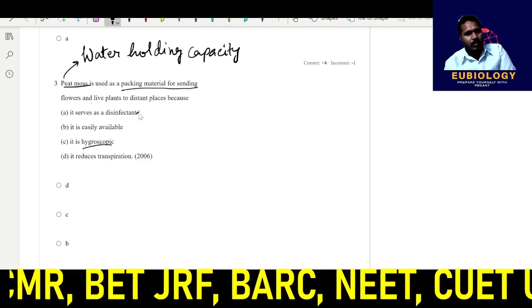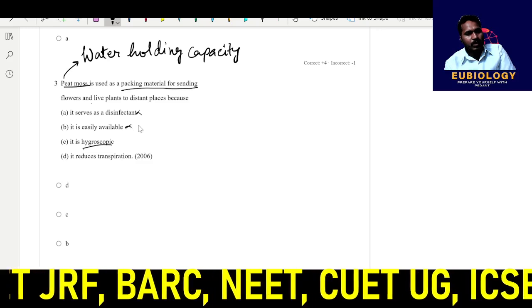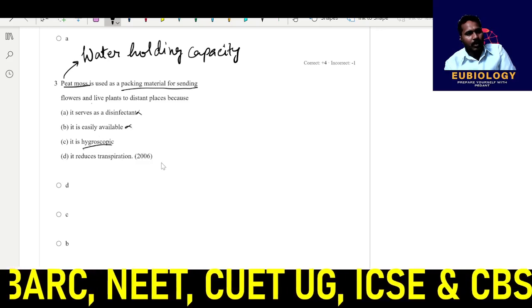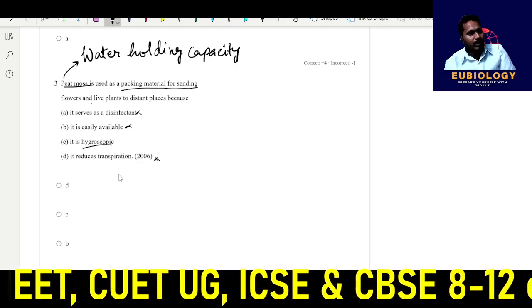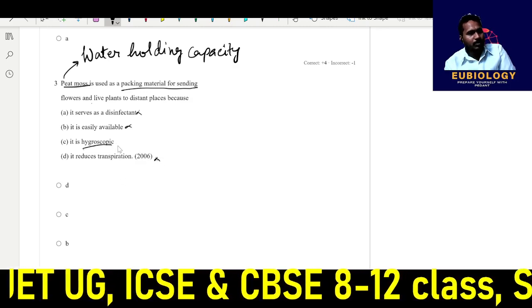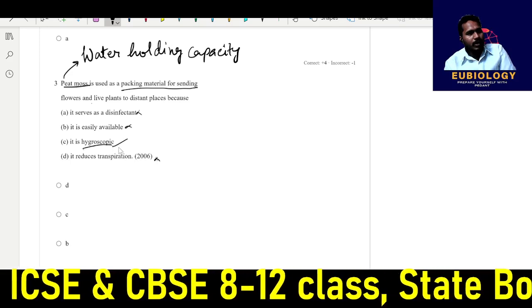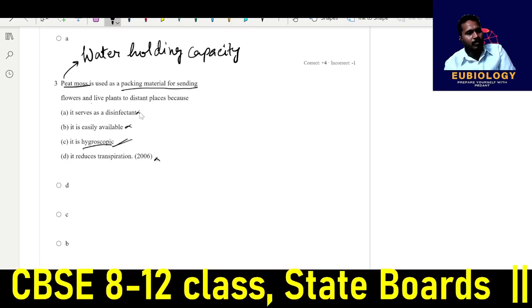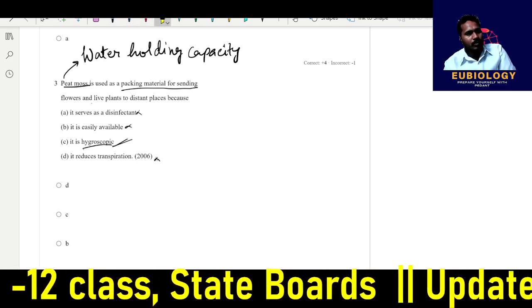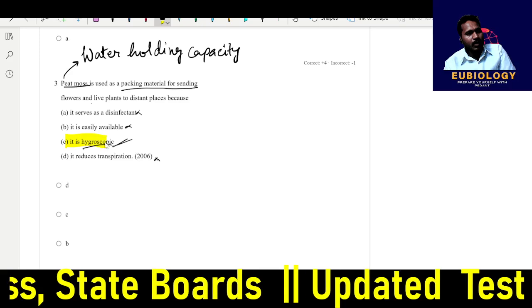So these are not fluorines. It doesn't help in the disinfectants. It is not easily available and it is not reducing the transpiration. What is your answer? It is hygroscopic, meaning it has more capacity to hold water. Okay, that is your answer.